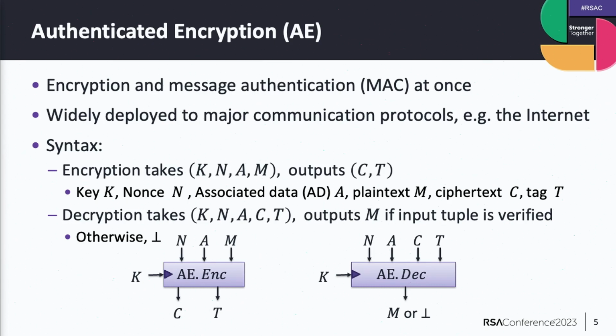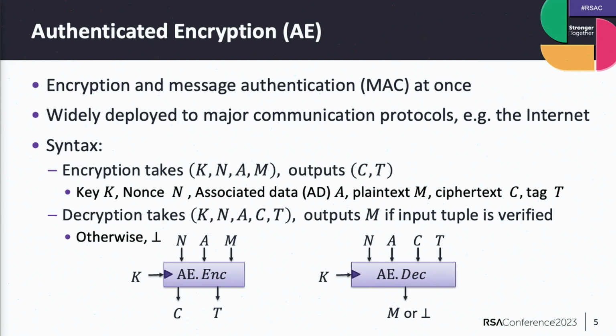So let me describe the syntax of AE here. The encryption function of authenticated encryption takes these four variables. K is the key, N is the nonce, which is a value that never repeats in encryption, and associated data, AD, which is part of the input that is not encrypted but must be authenticated, such as the protocol version or receiver address and so on. And M is the plaintext.